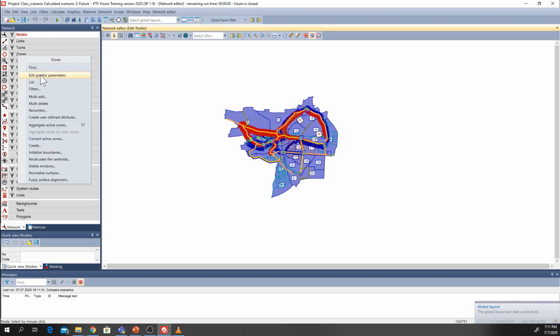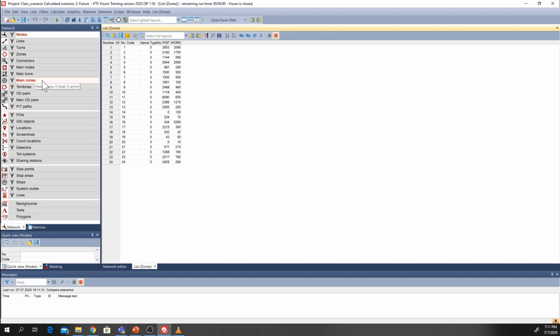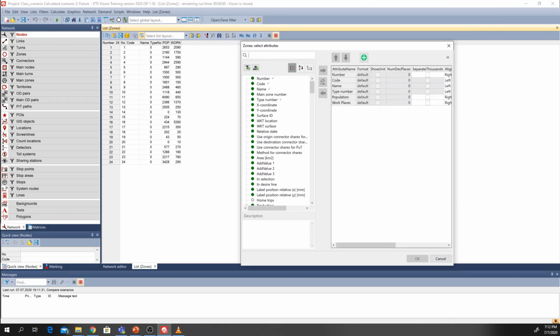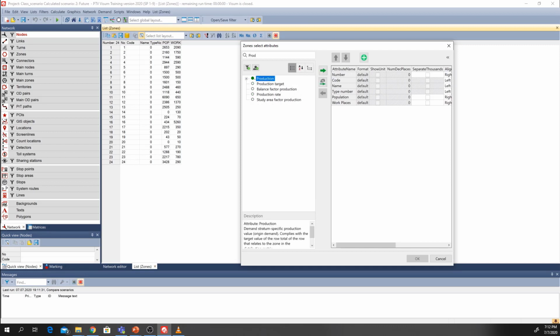Because the comparison results have already been calculated, we can go to the zone table, and inside here we can add the productions and attractions for all the zones. This can be simply done by finding here the production.